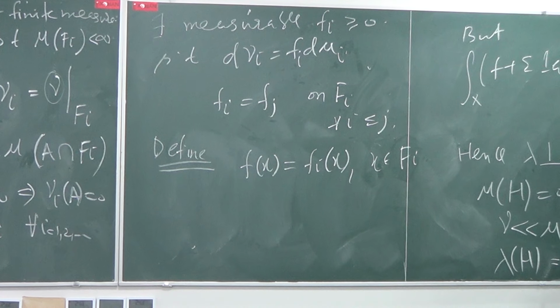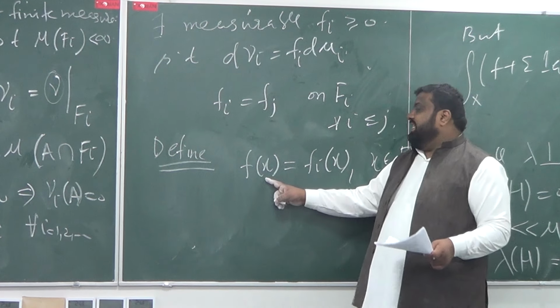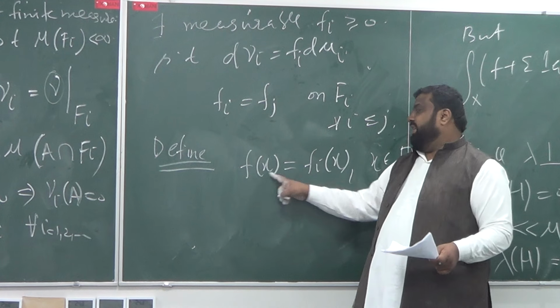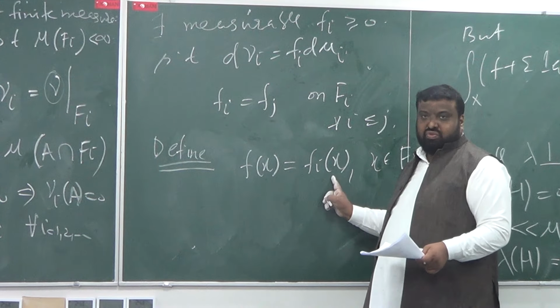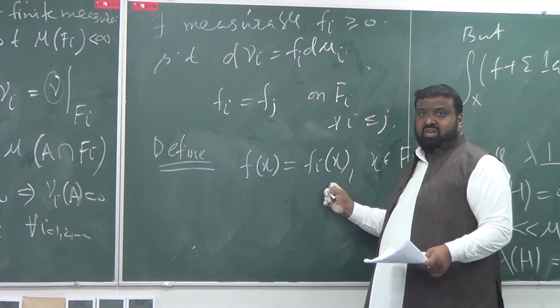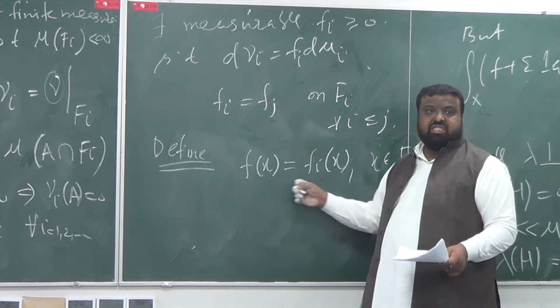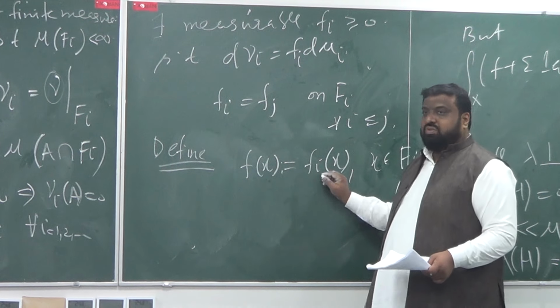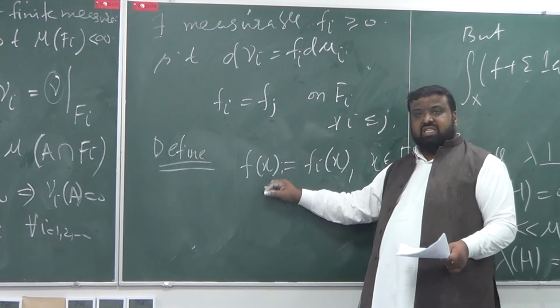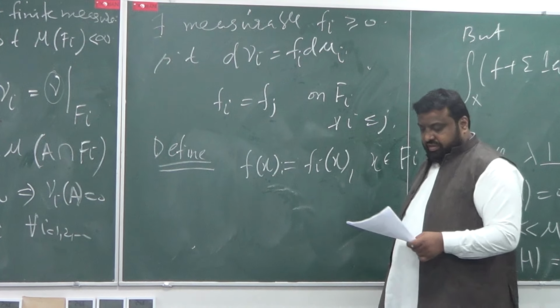So in other words, if x is in F1, then f of x is f1 of x, and so on and so forth. Is it making sense? Is this measurable? Because the function is defined through measurable functions, so it must be measurable. And my claim is that this is your required f actually.